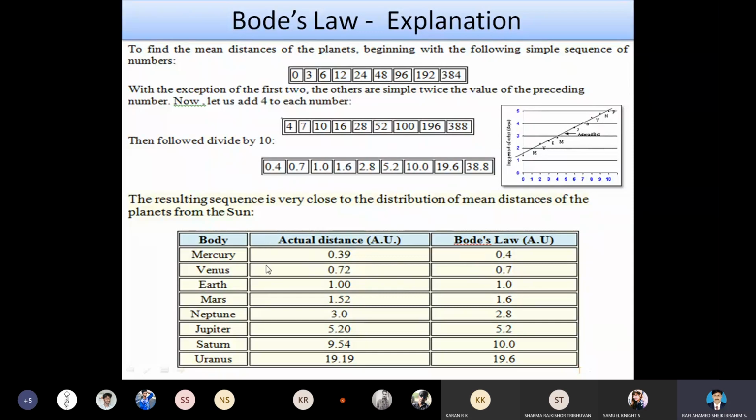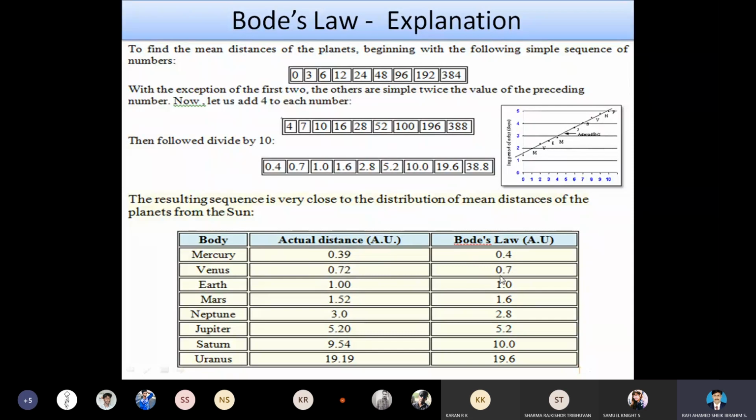According to Bode's hypothesis, they measured the distance between the planets. For Mercury, the actual distance in astronomical units is 0.39. According to their hypothesis, assumption, and prediction, it's 0.4. For Venus, the actual distance is 0.72.